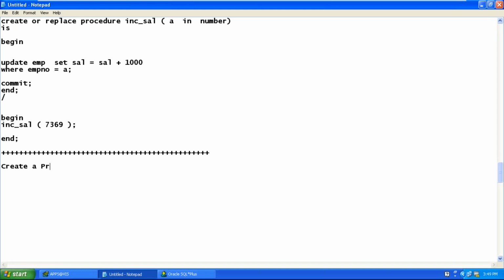Create a procedure which accepts department number and displays all the employee names and salaries of the department. This is what I want.